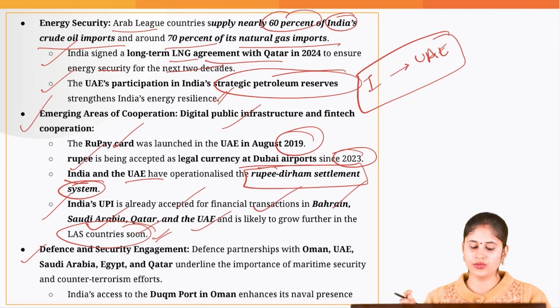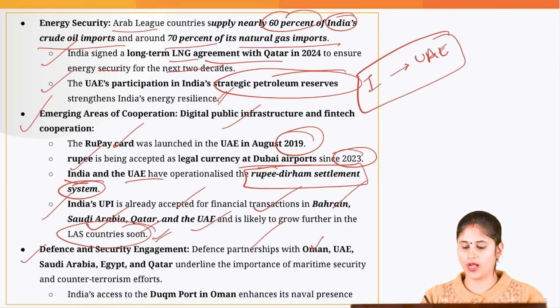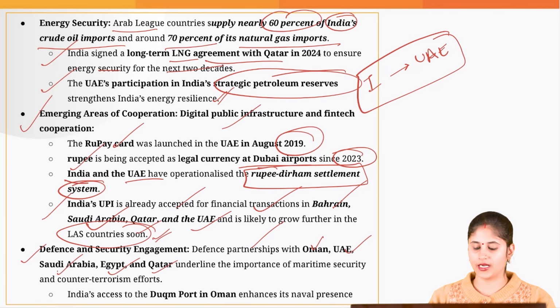Then when it comes to the defense domain, therein we have defense partnerships with countries like Oman, UAE, Saudi Arabia, Egypt and Qatar.